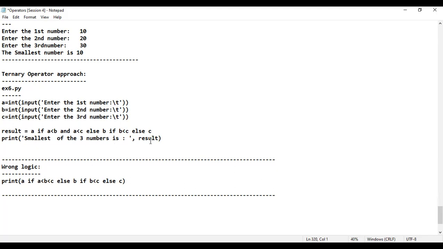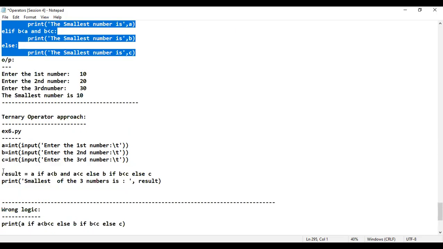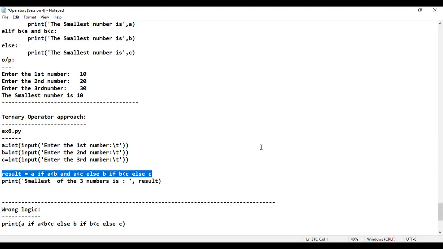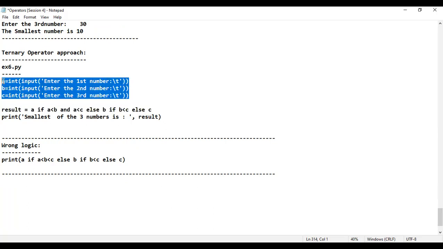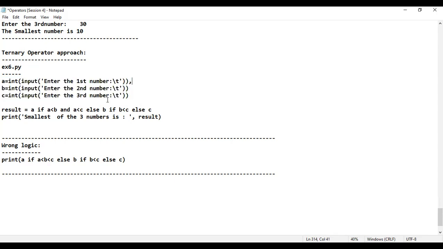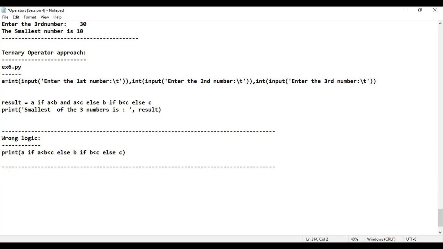Is that fine? Don't you think instead of writing 6 lines of code, easily we can get the output in a single line? Okay, this also I can eliminate by taking the input in a single line. Yes or no? Sir, how, sir? Put some commas, cut it, paste it here, remove these things. You just write A comma B comma C equal to, okay, next.